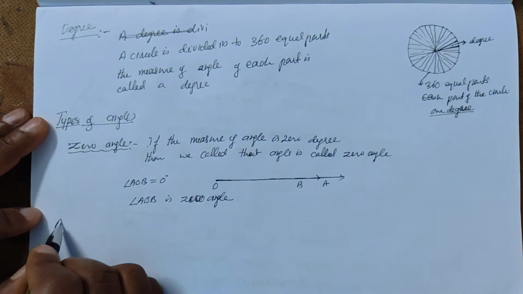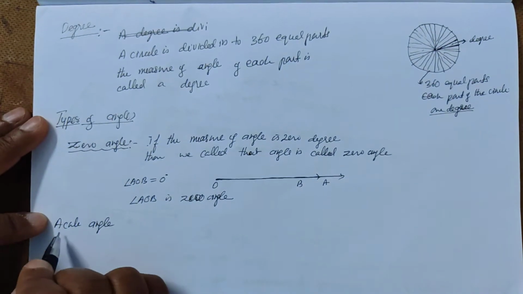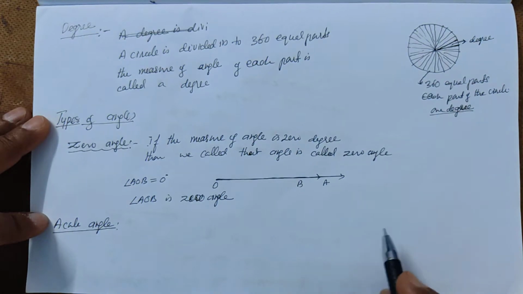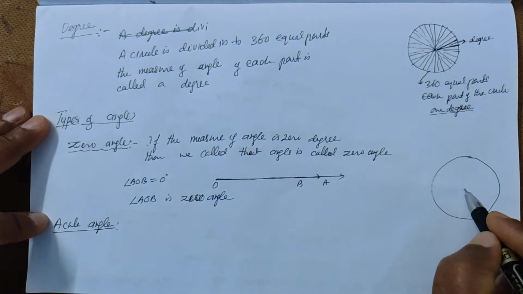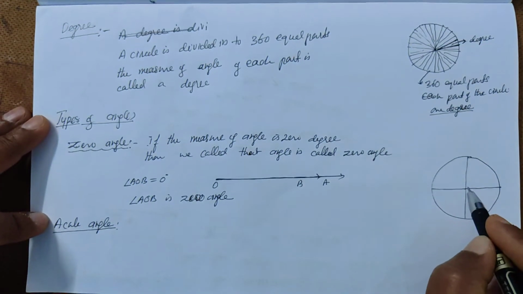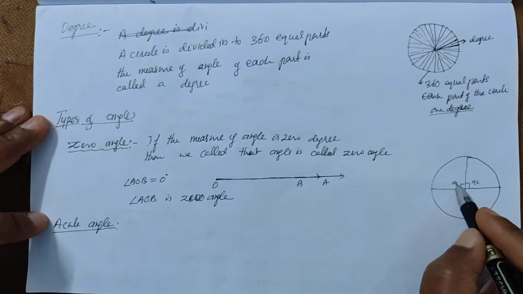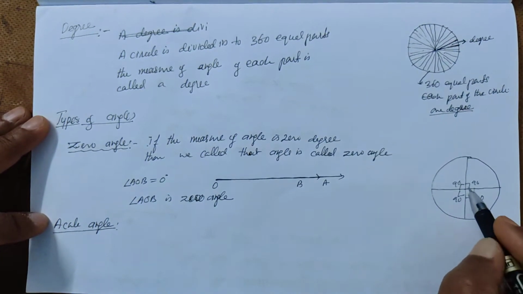Acute angle. So what is acute angle? When you divide this circle into 4 equal parts, each part is 90 degree, and this is also 90 degree, and this is also 90 degree, and this is also 90 degree.